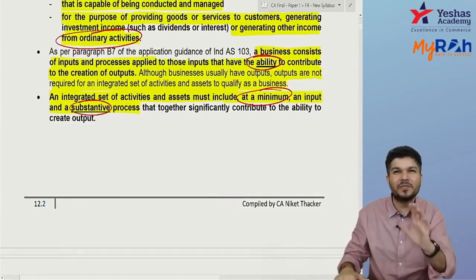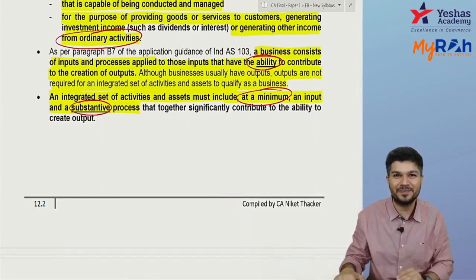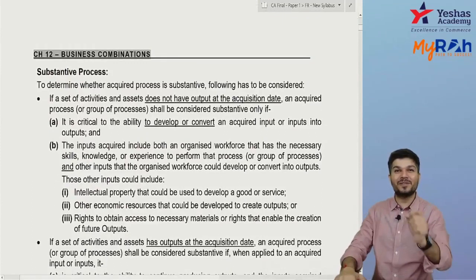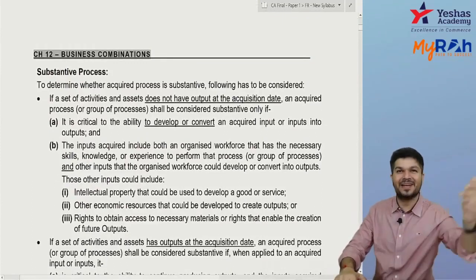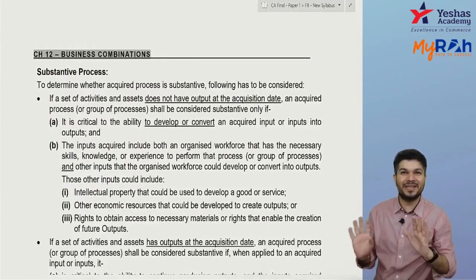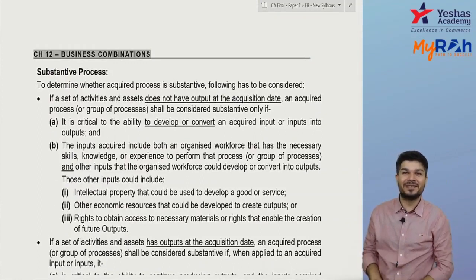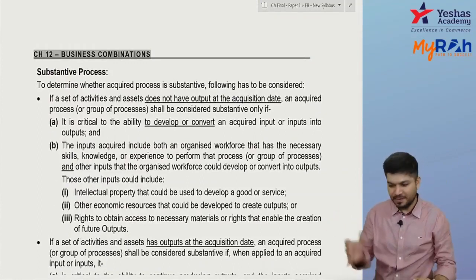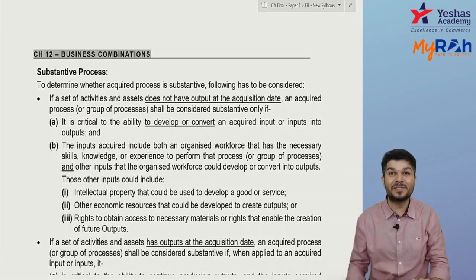So not a minor process, there has to be a proper process. When do I say the process is substantive? These are all theories, but we need to take care of it. When do you say the process is substantive?